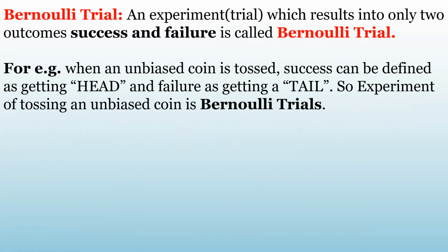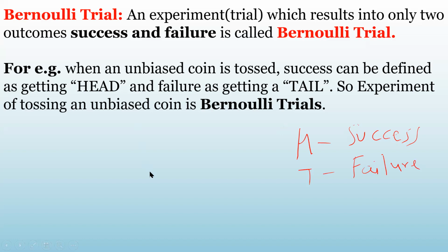Either the coin will show head, or it will land as tail. If you get head, it is a success, and if you get tail, it is a failure. Any such experiment which results in only two outcomes is called a Bernoulli's trial.